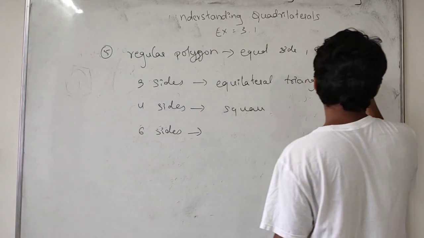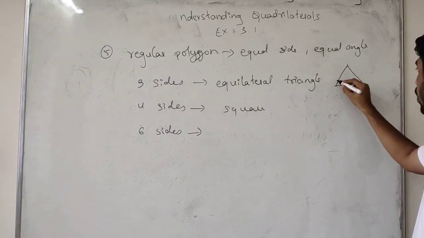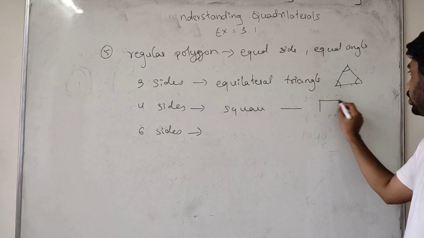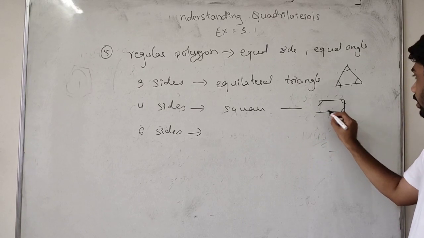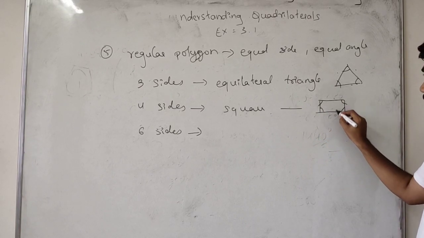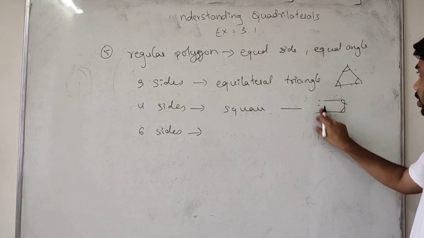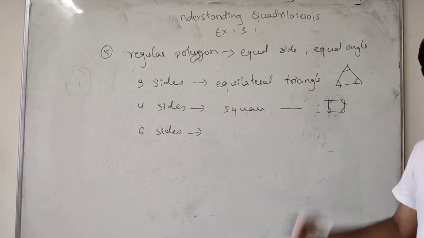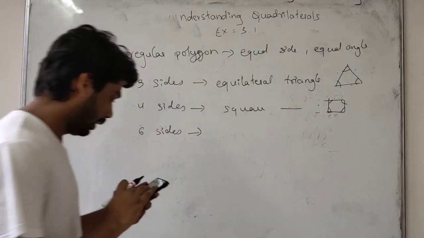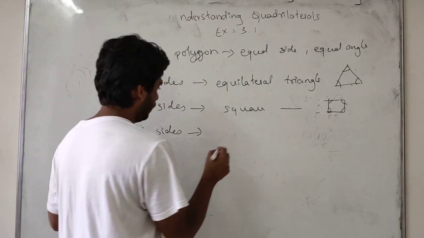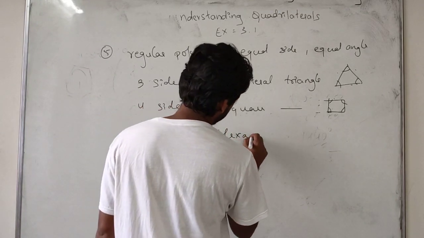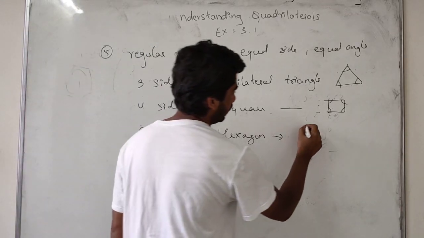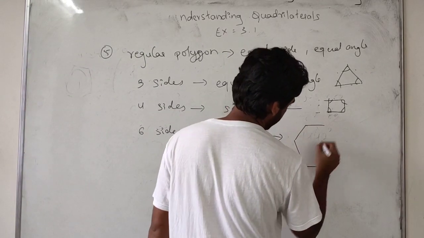Equilateral triangle is this one. Regular polygon means all angles will be the same and sides will be the same. Square means all the angles will be the same and opposite sides will be the same. This is a rectangle, sorry. In a square all sides will be the same. Now in the same way we take six sides, the hexagon. All the 6 sides and all the 6 angles will be the same here.